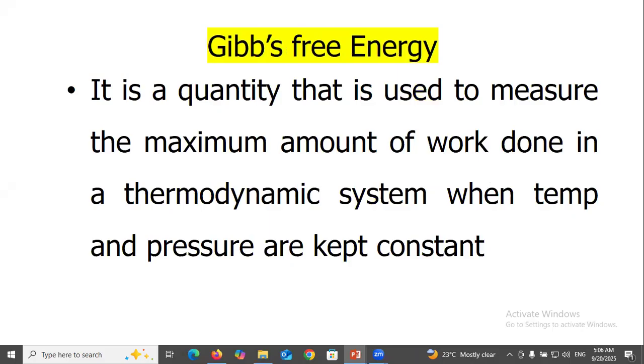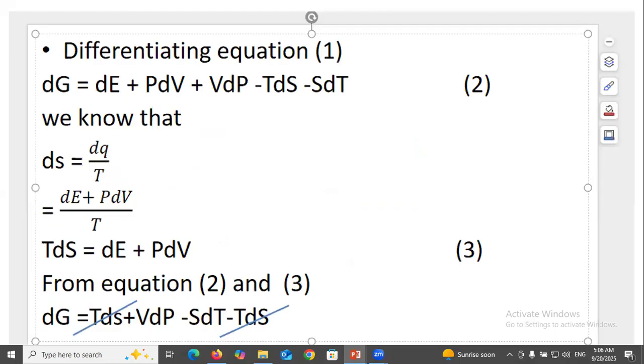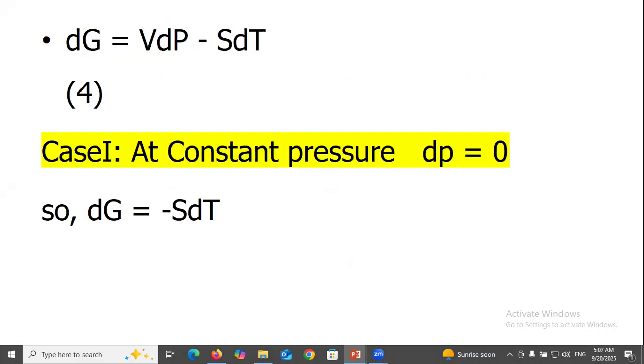Gibbs free energy is the quantity used to measure the maximum amount of work done in a thermodynamic system when temperature and pressure are kept constant. Mathematically, G equal to H minus TS, G equal to E plus PV minus TS. Differentiating equation 1, we get equation 2. Also, we know that dS equal to dq over T. So dE plus PdV over T equal to dS, and TdS equal to dE plus PdV. So from equations 2 and 3, we get dG equal to VdP minus SdT, equation 4.